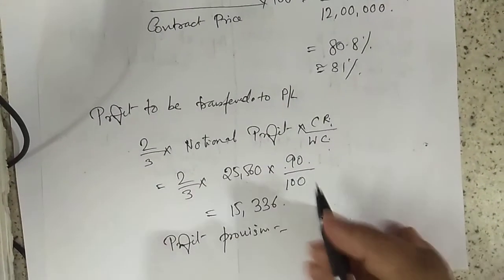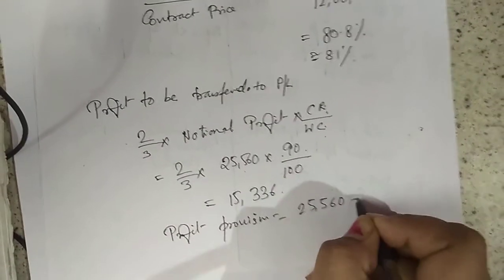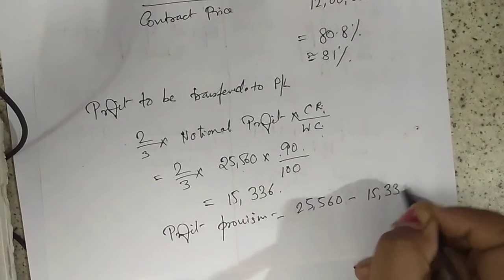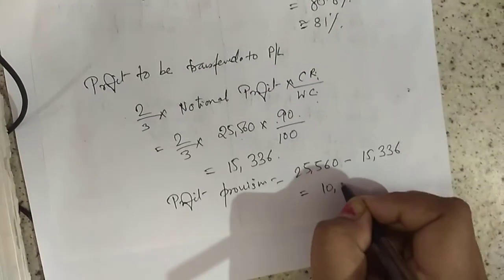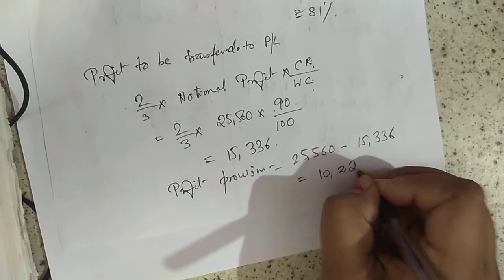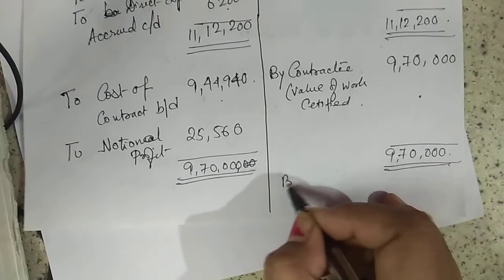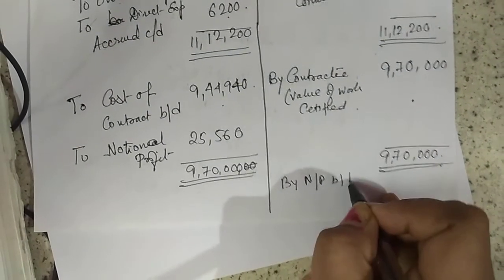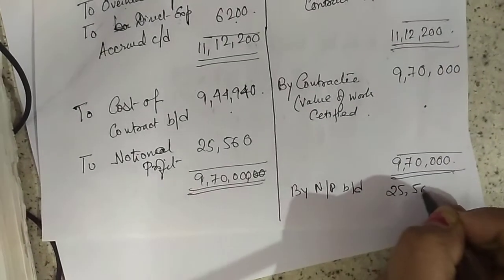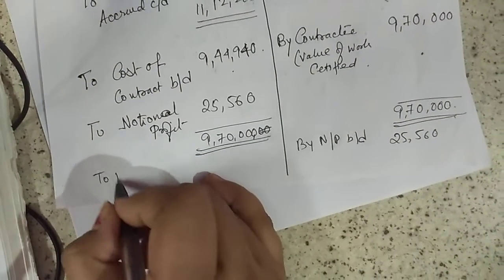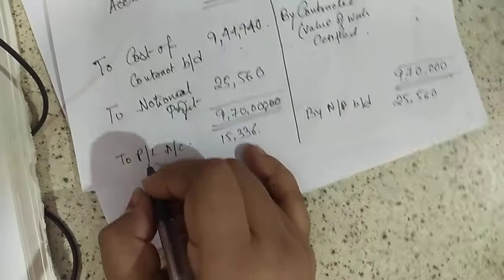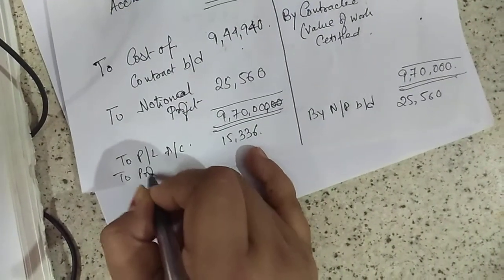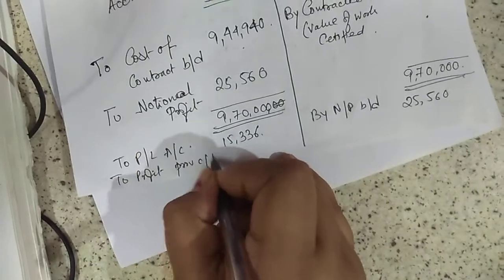How much is your notional profit? 25,560. Out of that, you are recording in the profit and loss account 15,336, and you are keeping in provision a profit of 10,224. Okay. So after we are done with this, here we'll write by notional profit BD. This is not net profit, notional profit 25,560, to profit and loss account, that is the 2/3 amount that we calculated, 15,336, and the balancing figure will be to profit provision CD.